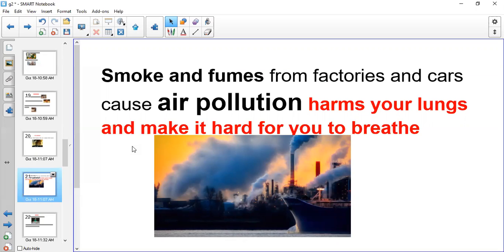When we have air pollution, it will harm your lungs because you are breathing this air that is polluted by smoke and fumes from factories and cars. This air pollution harms your lungs and makes it hard for you to breathe.